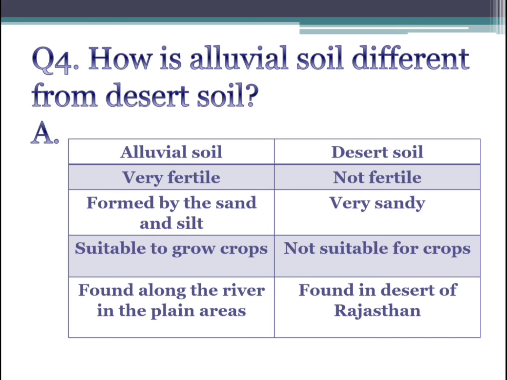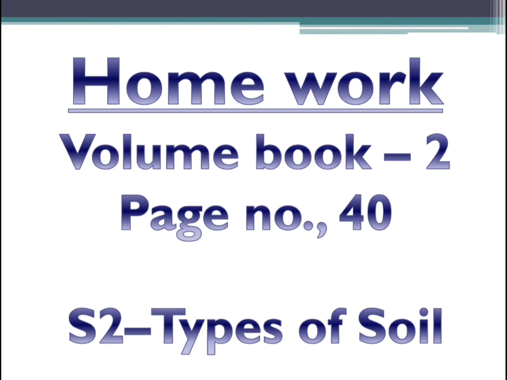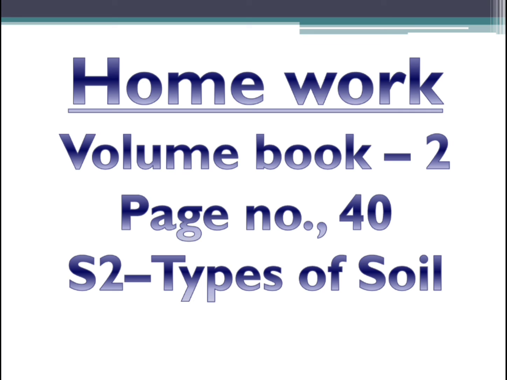Okay, and alluvial soil is formed along the banks of the river, isn't it, children? That is in the northern plains, in the plain areas, whereas desert soil is found in the desert of Rajasthan, which is the Thar desert, isn't it, children? So write these two answers in your classwork and please learn it, children. Coming to your homework, complete the volume book 2, page number 40, S2, types of soil.